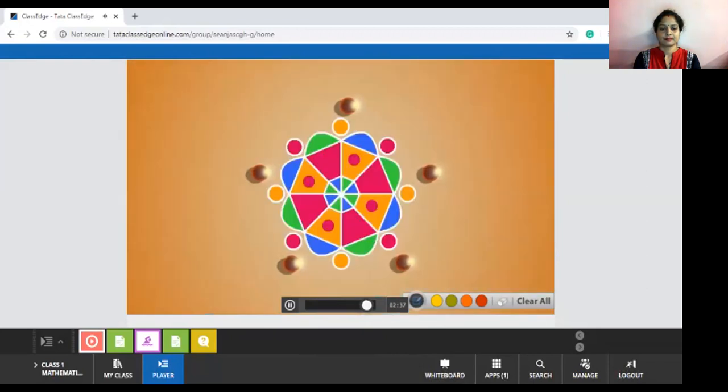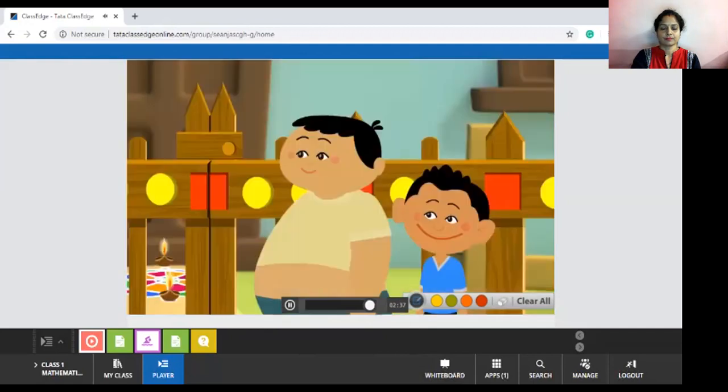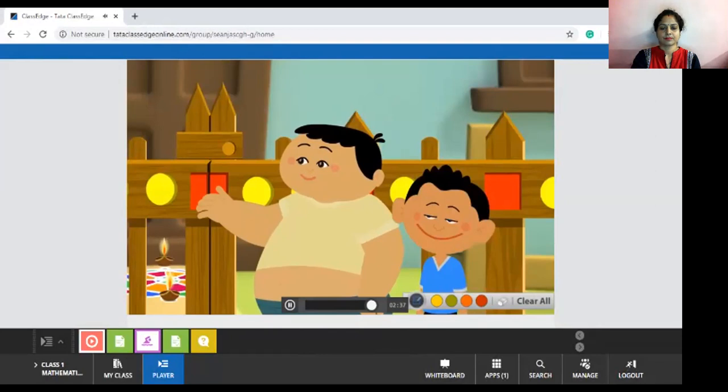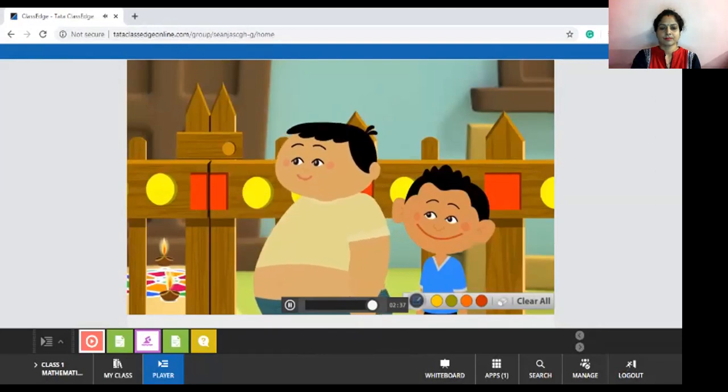You will find a pattern in the rangoli as well. Look at the repetition of designs at regular intervals. We never knew that there are so many patterns all around us.